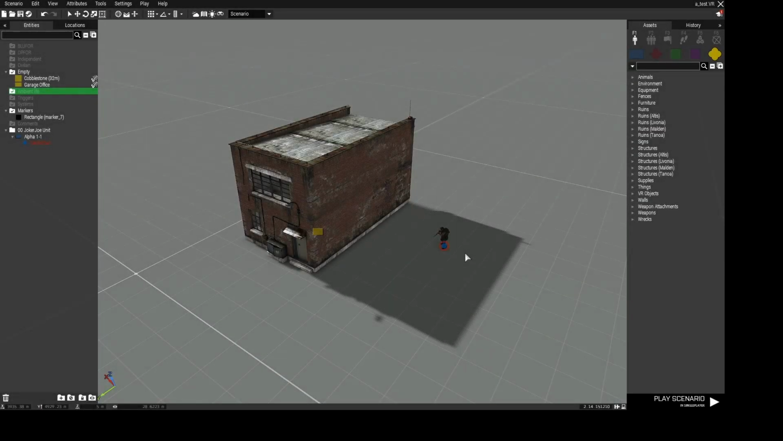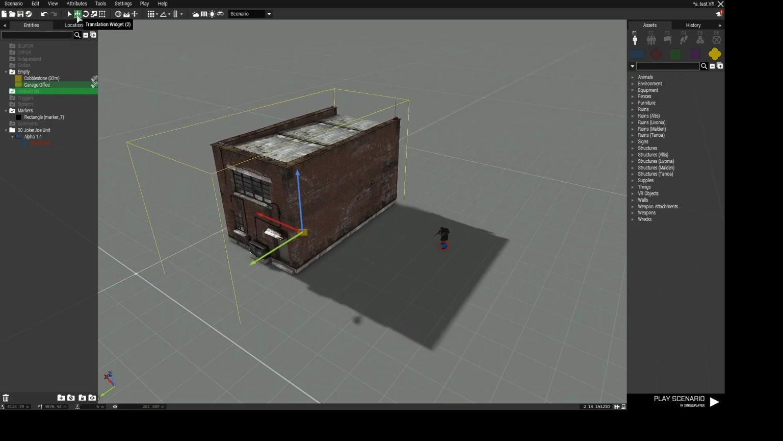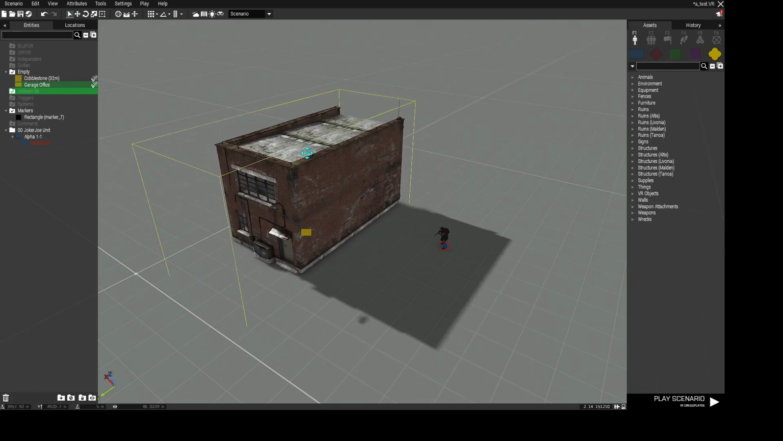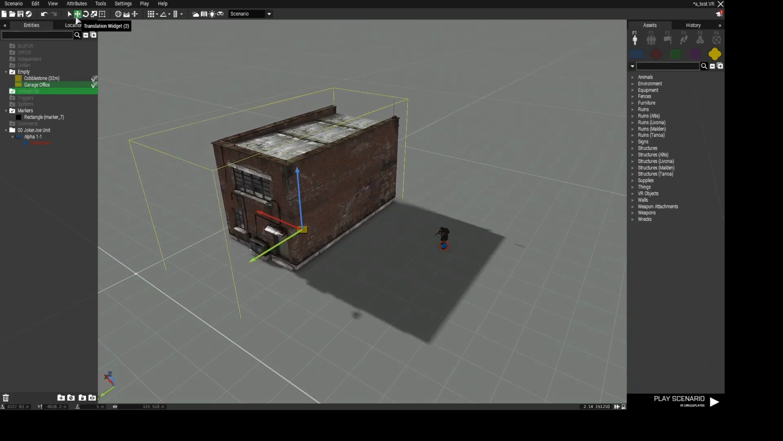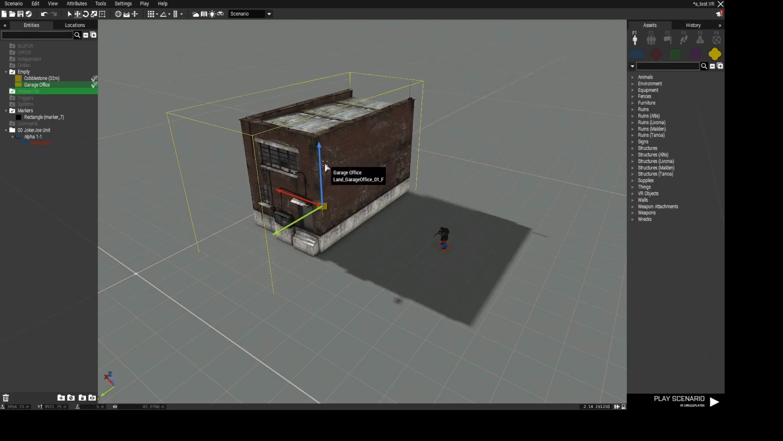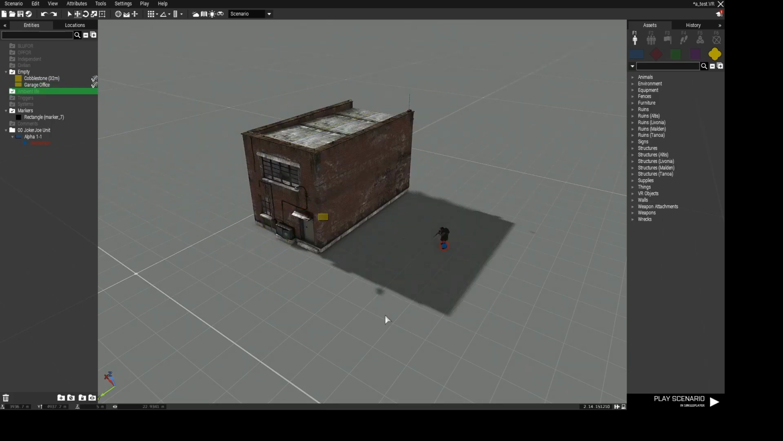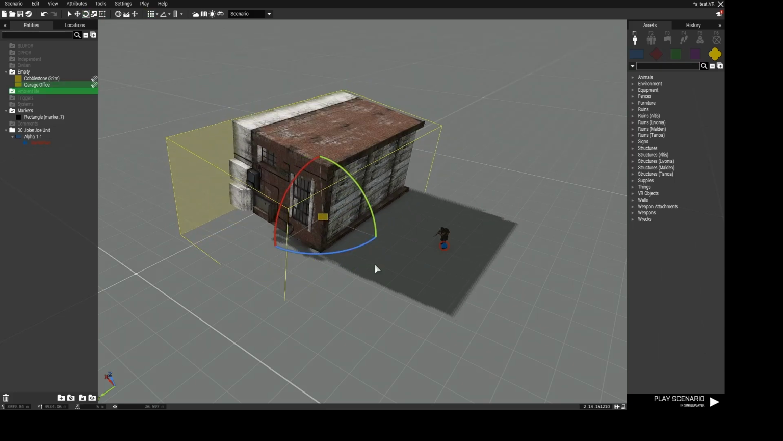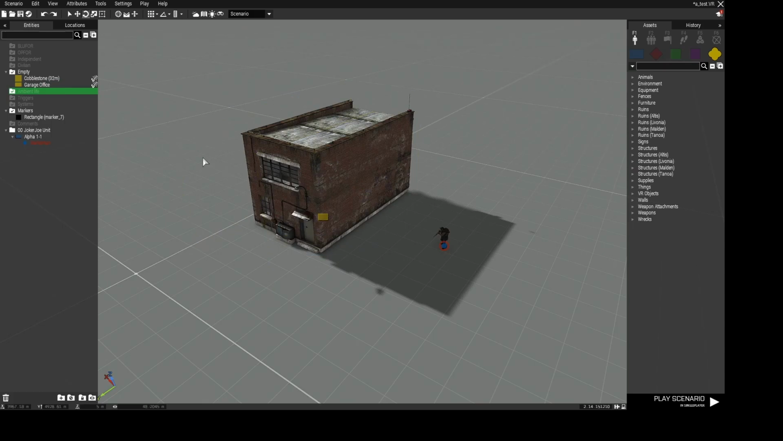Hello everyone, this is a quick tutorial on how to use the Eden editor in a decent way. These tools like new, open and save, I think you should know that. That is the movement widget, the translation widget, which only goes in these directions. That one is very important, that is the rotation widget, which rotates your building.